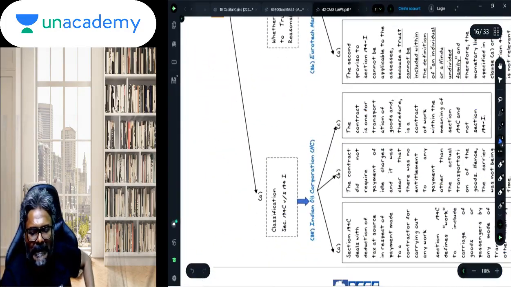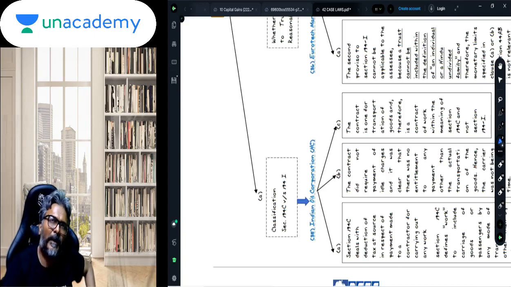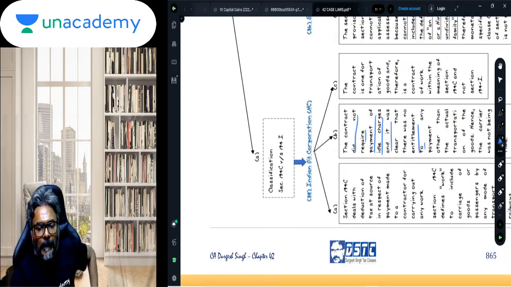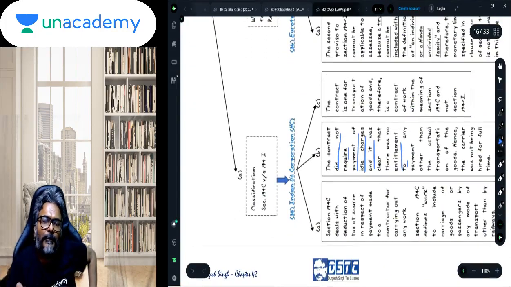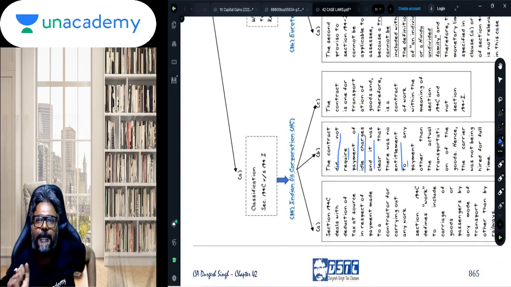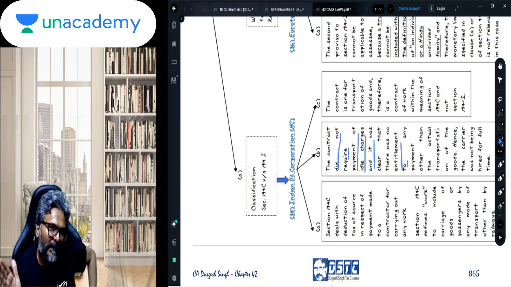Now we come to the TDS front, students, the case law on the TDS side. Let's have a look at this particular front. So students, here in the case of Indian Oil Corporation, it was a case of classification. The classification of whether it would be TDS under the works contract, 194C, or it would be for the renting under 194I.